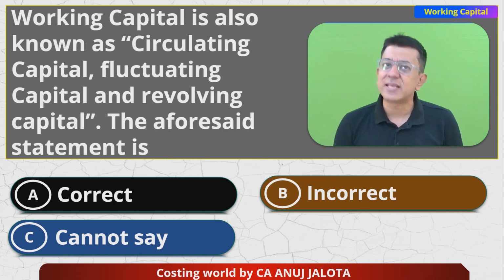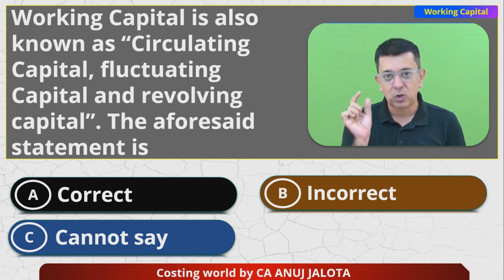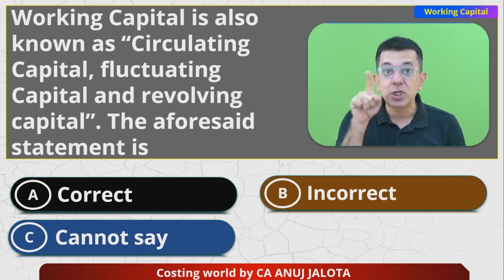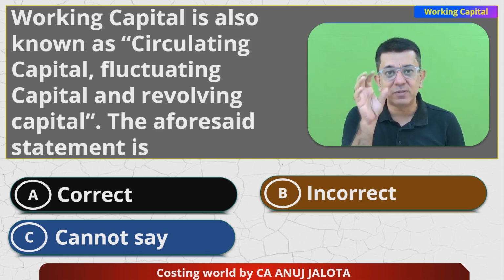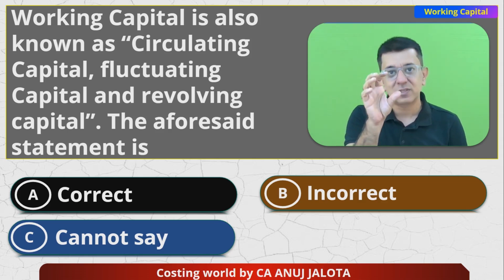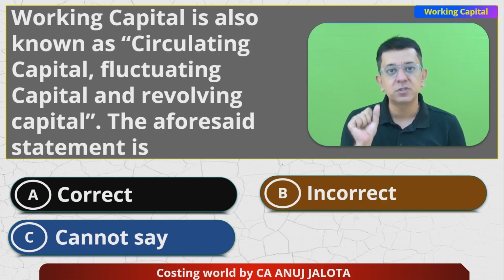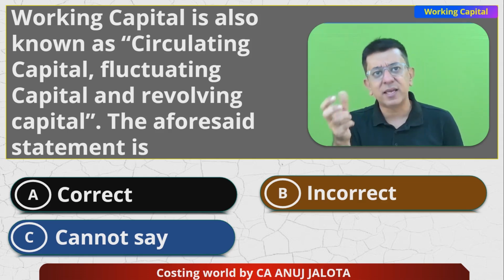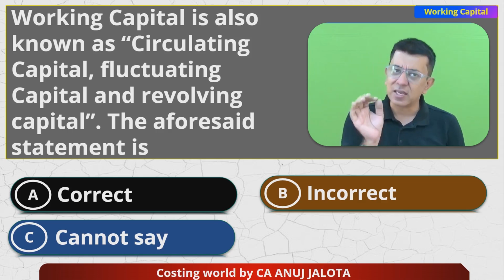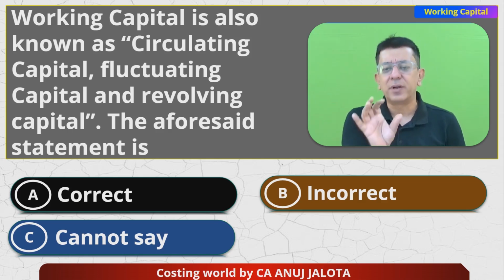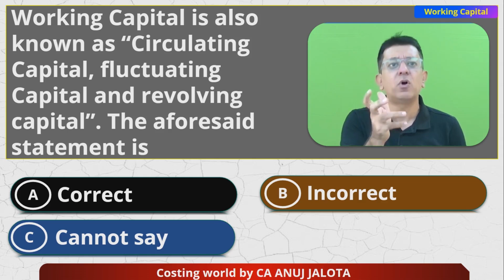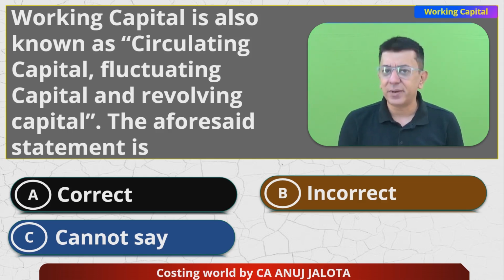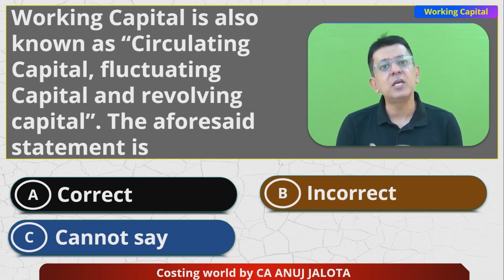Okay, this statement is absolutely correct. Working capital is also called circulating capital. Why? Because its form keeps on changing. Sometimes that money is in the form of raw material stock, sometimes WIP, sometimes finished goods, sometimes debtors, and sometimes again cash. For the same reason it is called revolving capital, because its form keeps on revolving. Fluctuating capital, why? Because it does not remain constant forever. It will keep on changing.